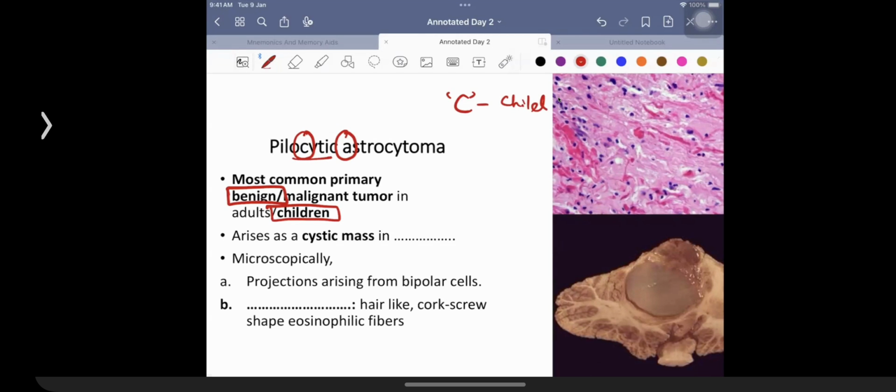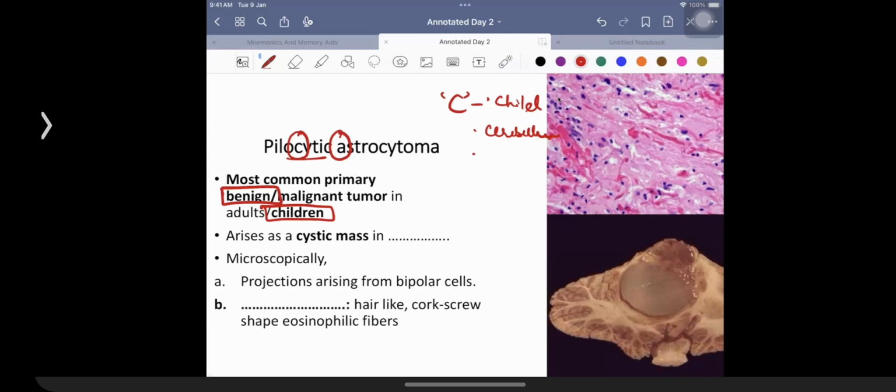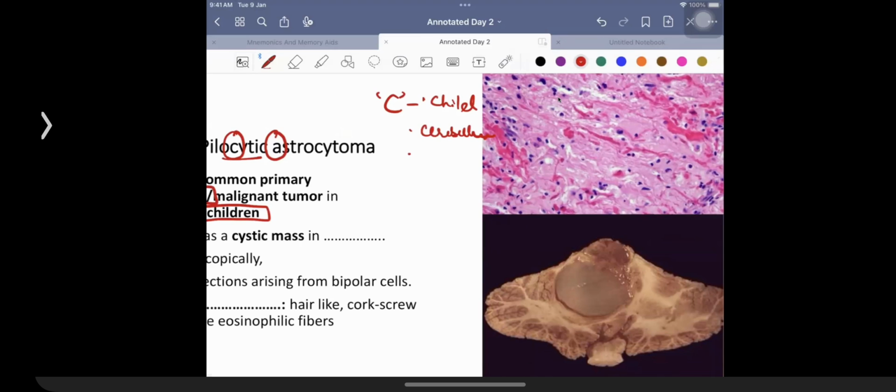It is going to be arising from the cerebellum, long live cerebellum. Cerebellum is as benign as this kind of tumor, so the prognosis happens to be really good. And when we talk about the findings over here, it is going to have the presence of a cystic mass, right? So you have a tumor which has a cystic mass over here. It is going to have the presence of pink colored fibers. Children love flowers.